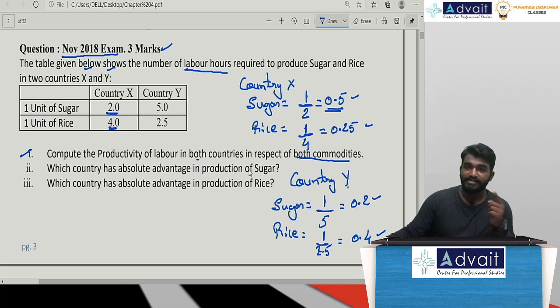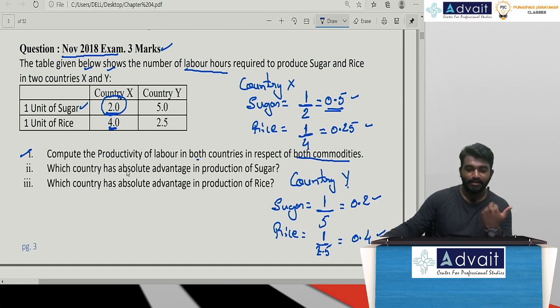Number of labor hours, is lower or higher better? Lower is better. Sir, in terms of sugar productivity, 2 labor hours for country X and 5 labor hours for country Y. So which one is better? Sir, country X is better for productivity of sugar.